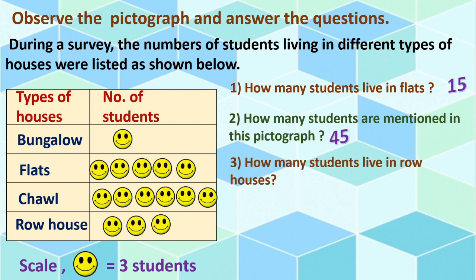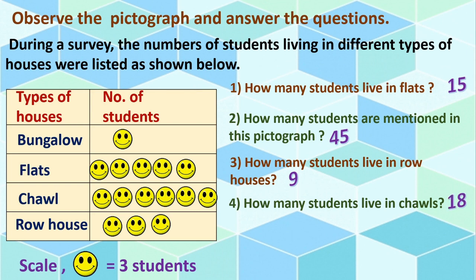Right? Next, how many students live in row houses? Row houses, the last row. See here, row houses, only 3 smileys we can see. So 3 3s are 9. Correct? Only 9 students from 45 students, they live in row houses. Next, how many students live in chawls? Chawl, here. How many are there? 2, 4, 6. 6 means 6 3s are 18 students. Correct? They live in chawls.